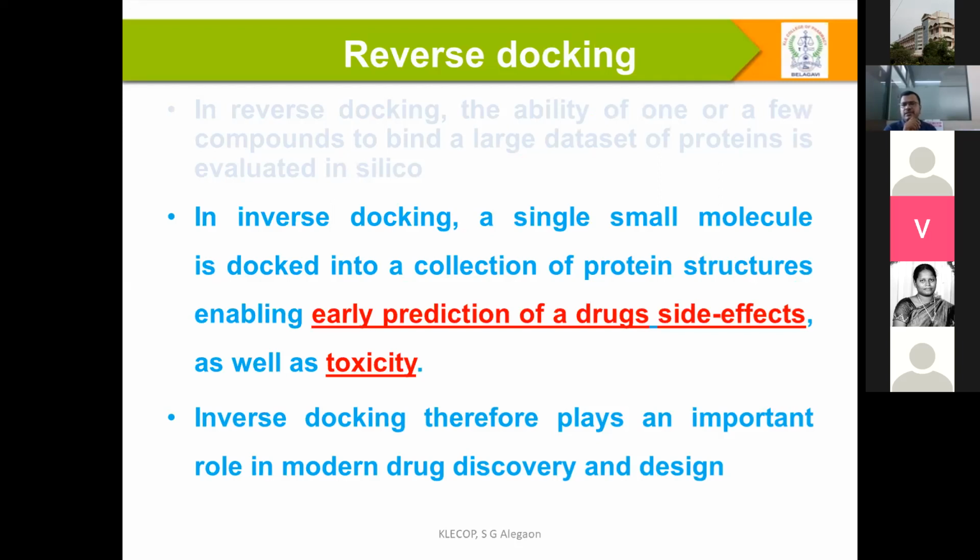Another important use is the early prediction of drug side effects and the toxicity profile. Inverse docking or reverse docking can help to understand this using a collection of protein structures, enabling an early prediction of the side effects and toxicity. That's why inverse docking or reverse docking plays an important role in rational drug discovery, in modern drug discovery and design.